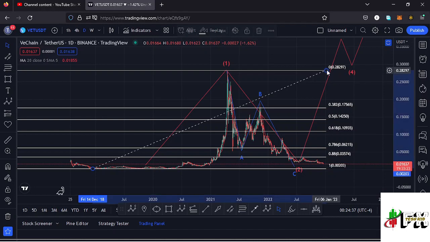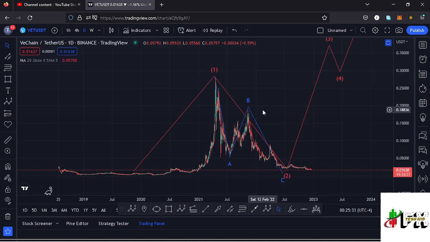And after losing that key area on the Fibonacci, that has now put a challenge on the recovery phase of Vechain, meaning that for us to get into the recovery phase we need to push higher and get back above the 0.88 fib level. Unless that happens, then there's still a challenge that Vechain is going to get back into the recovery phase in the next bull market.